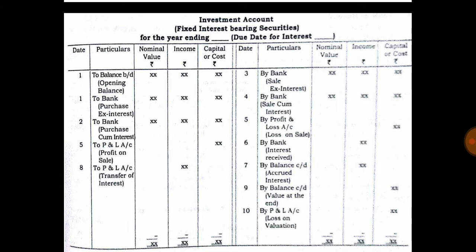The first side records the nominal value, income, and capital, which is purchased by the individual. And the second side, the credit side, records the sale transactions, the profit and loss, and lastly, the balance, calculating the profit or loss on the investment.